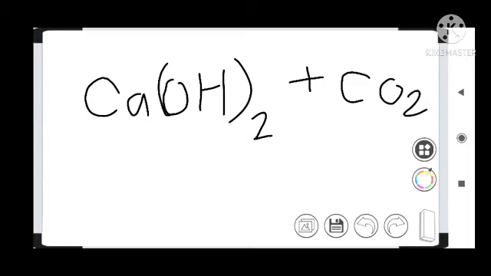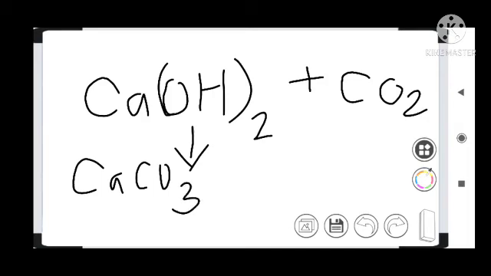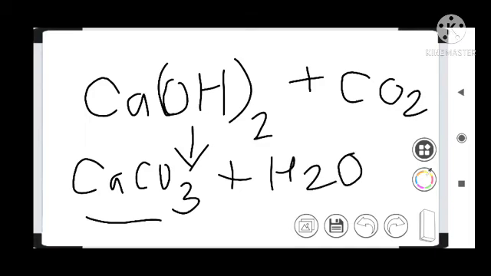When we add carbon dioxide to lime water, it produces calcium carbonate, and this calcium carbonate is insoluble in water. So calcium carbonate and water are produced.